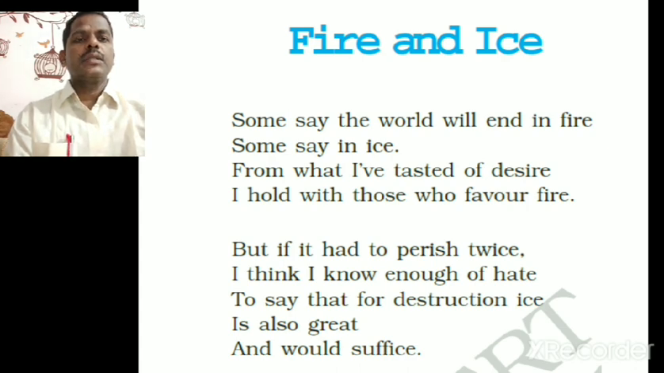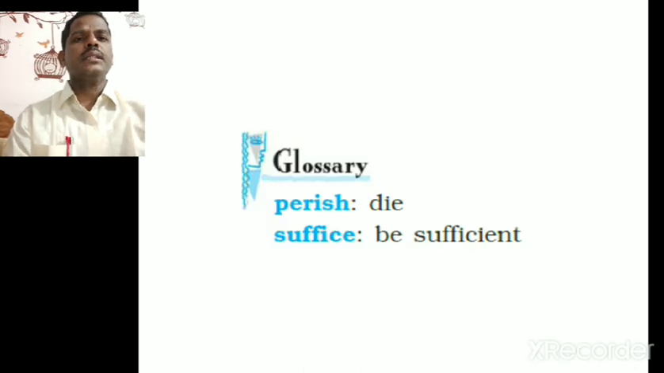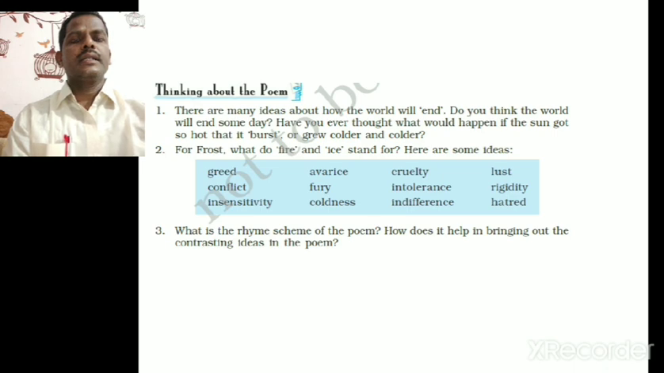So the poet is telling that fire is sufficient to end the world. Moreover, some qualities like hate. Hate stands for the bad qualities, many bad qualities of human beings, and it will be sufficient to end the world. So glossary: perish, die; suffice, be sufficient. Here is some task. We'll go for that.